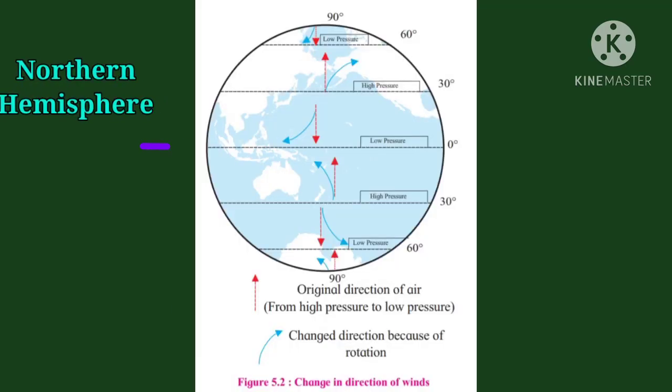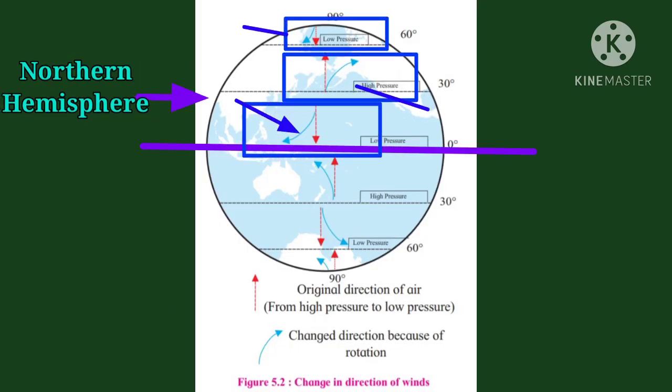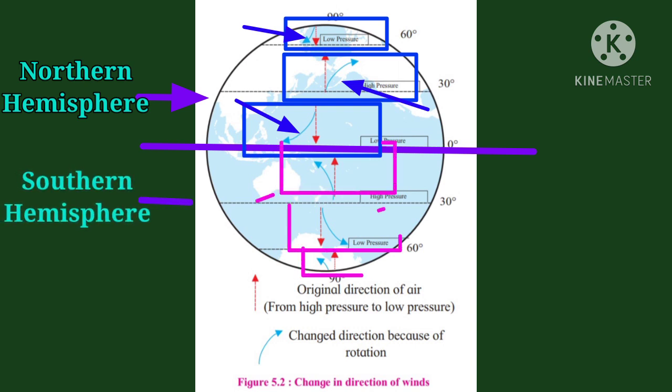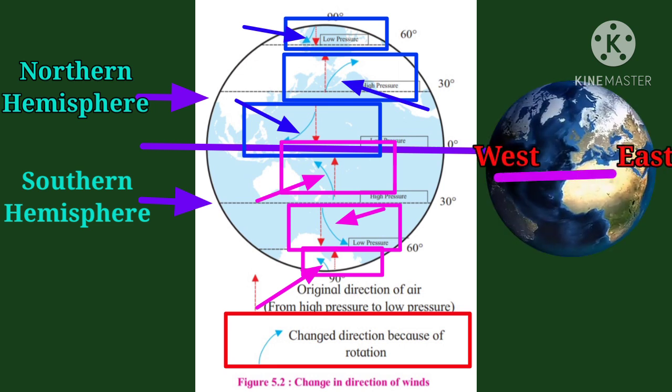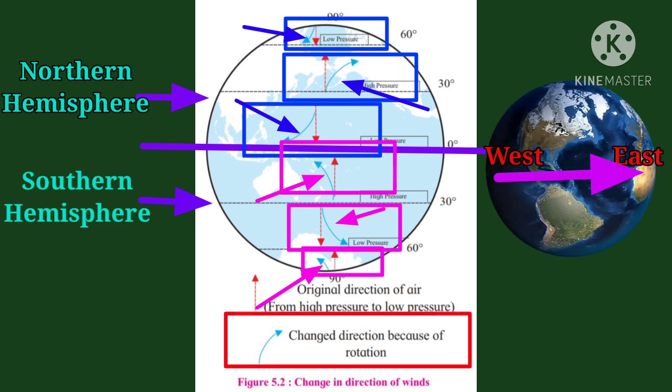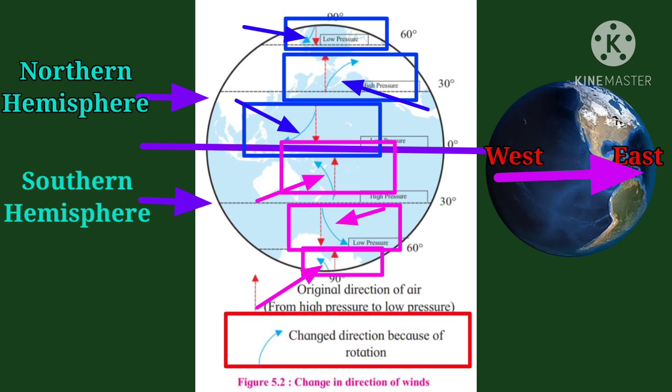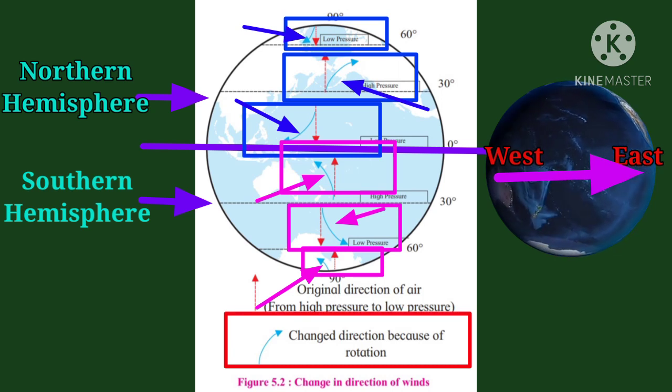In the northern hemisphere, winds get deflected towards the right of their original direction, whereas in the southern hemisphere, they get deflected towards the left of their original direction. See figure 5.2. This direction has been shown by curved arrows in the figure. The rotation from west to east causes this change in the original direction of the winds.